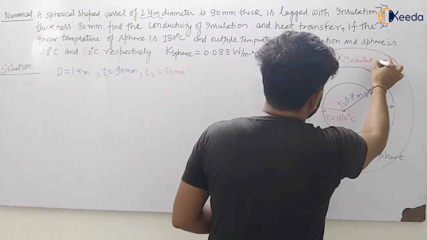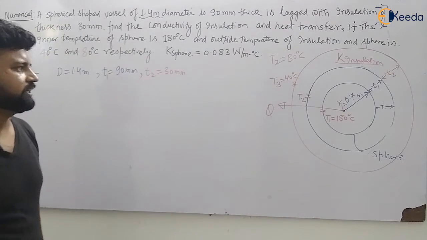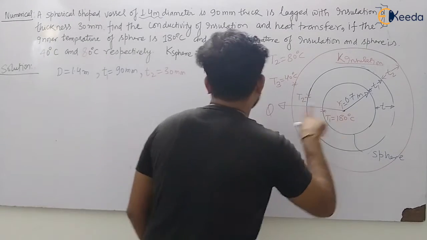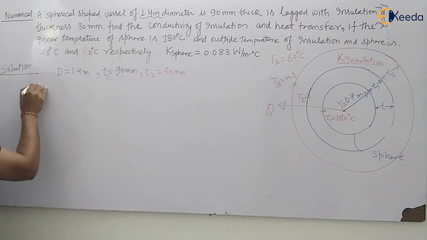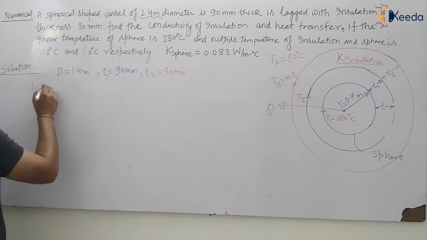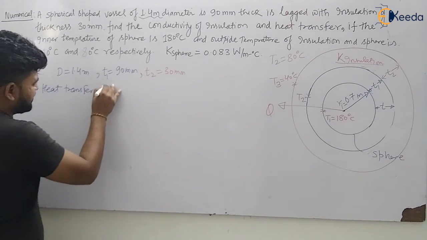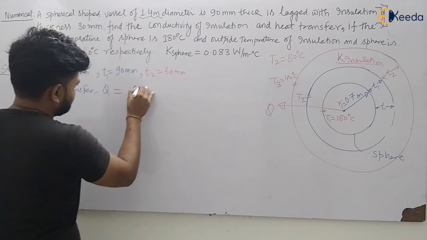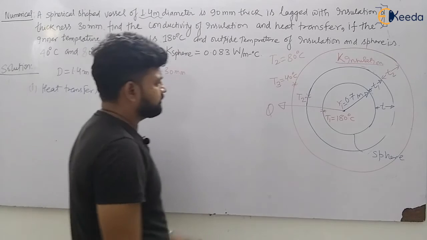Can I make the graph for this? Yes, I don't want to calculate total heat. Let us first of all calculate the heat transfer. So what will be the heat transfer, my dear students? The rate of heat transfer Q will be given by delta T by R thermal. So what will be the R thermal, my dear students?